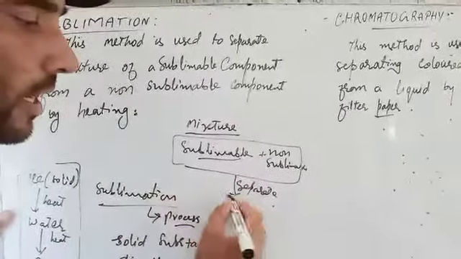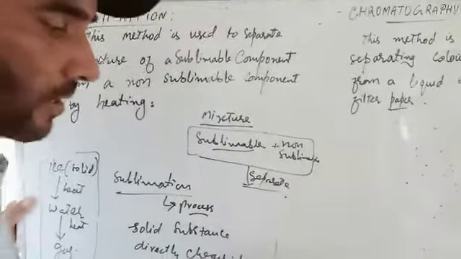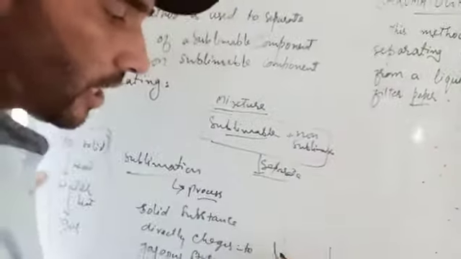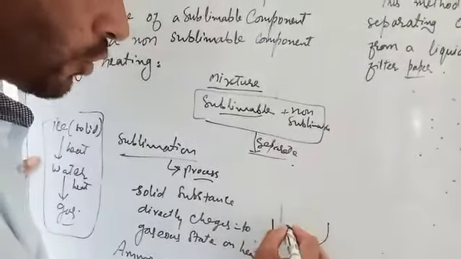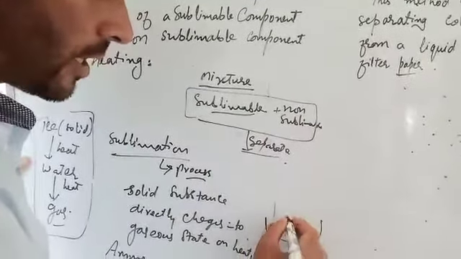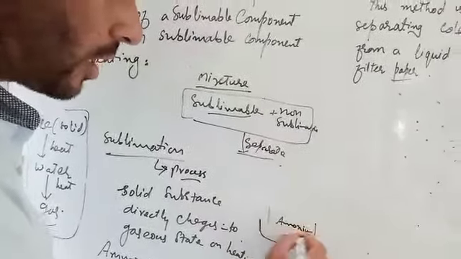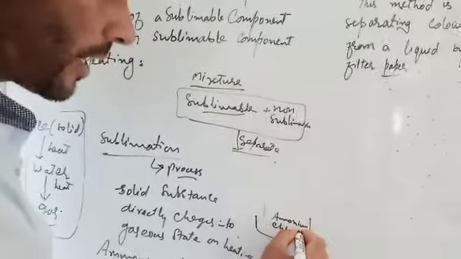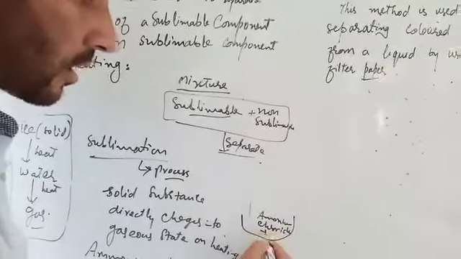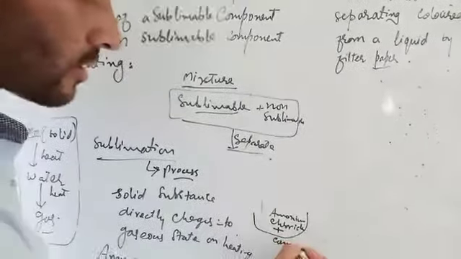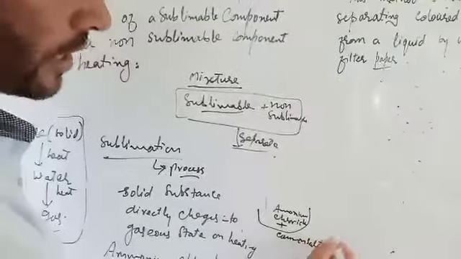I will quote an example. For example, this is the china dish containing ammonium chloride plus common salt or sodium chloride.